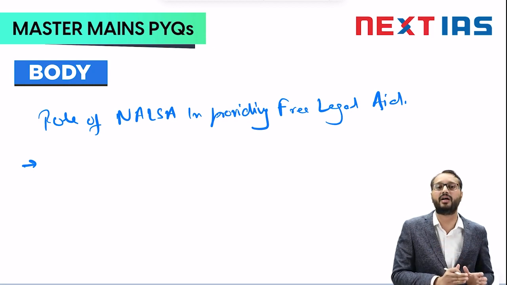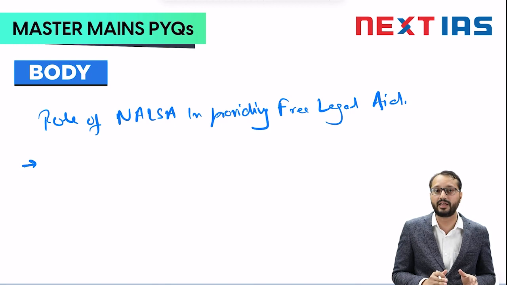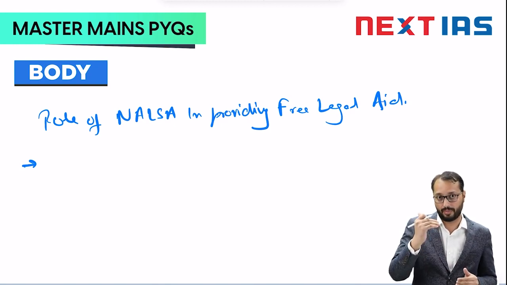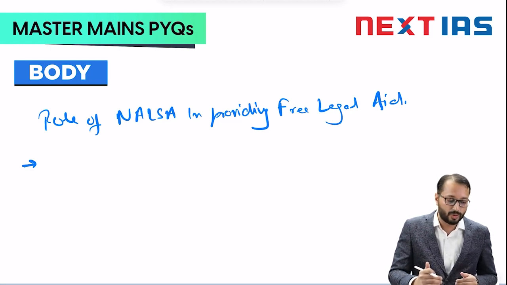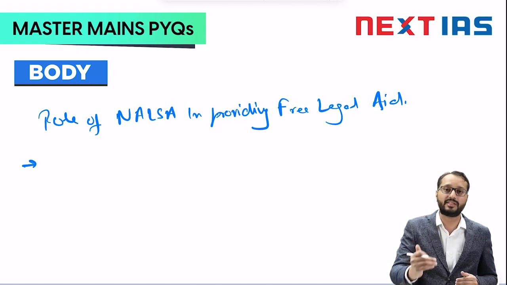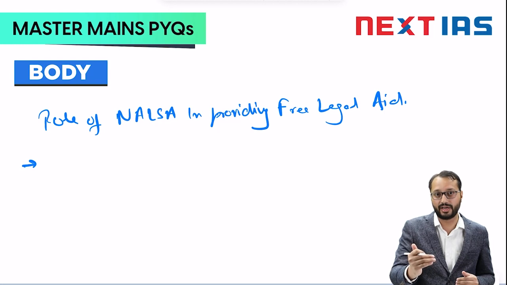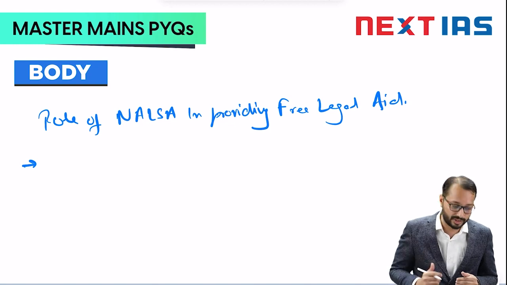That is the idea behind Article 39A. That is the objective of the Legal Services Authorities Act. So NALSA is coming up with new kinds of initiatives, organizing legal camps in underserved areas of the country which are not within reach, to ensure that the poor and needy have access to justice.